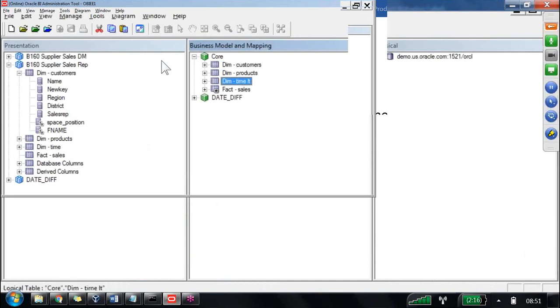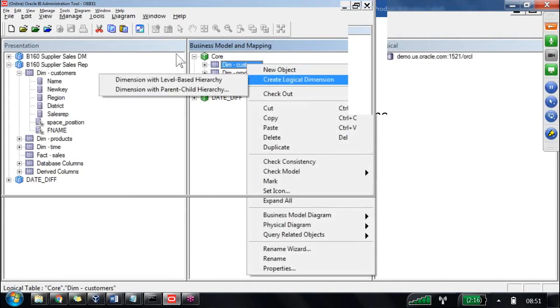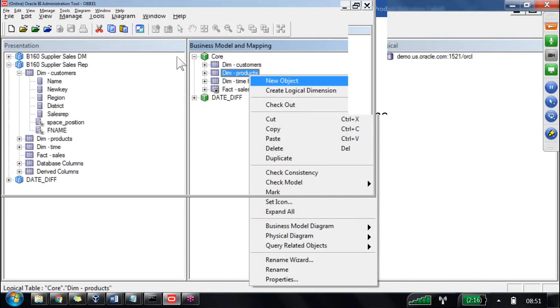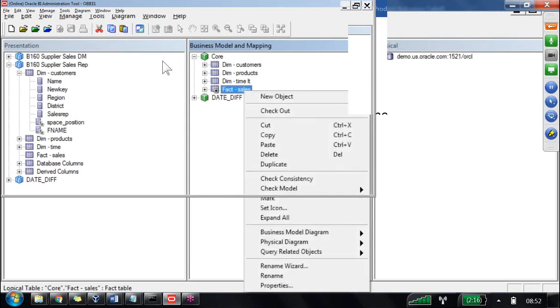These three are dimension tables. This is a fact table. If I right click on this dimension table, I am seeing here create logical dimension, level based hierarchy and parent child hierarchy. And similarly on the products also I am getting the option. On the time also I am getting the option. But I am not getting those options on what? Why? Because it is a fact table. So hierarchy is related to what? Dimension tables. On top of dimension tables only we are going to create the hierarchies.